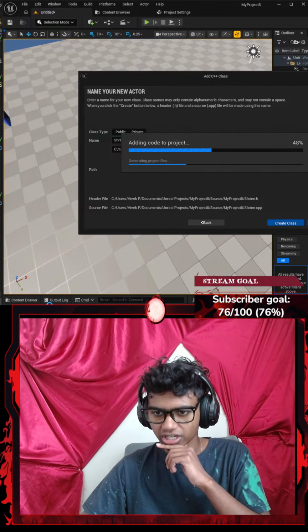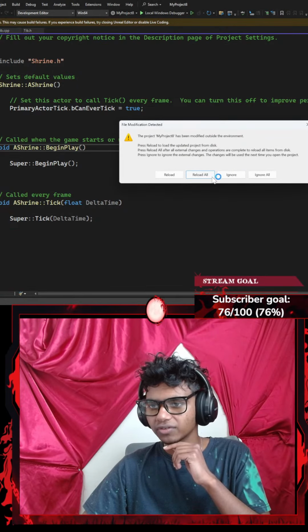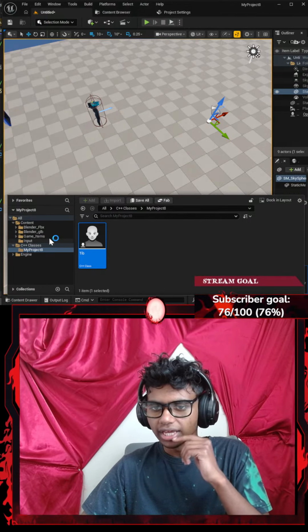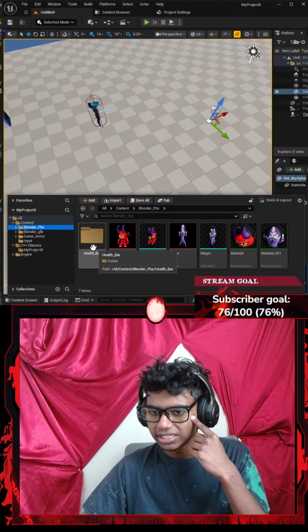Do I have any meshes that are going to be appropriate for my shrine? I don't really know. Let me just go ahead and reload all real quick. Okay, then I'm going to go ahead and open my Unreal Engine real quick. So in my Blender's FBX file, I just have these basic FBXs.